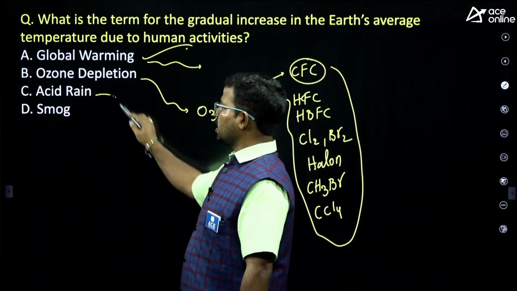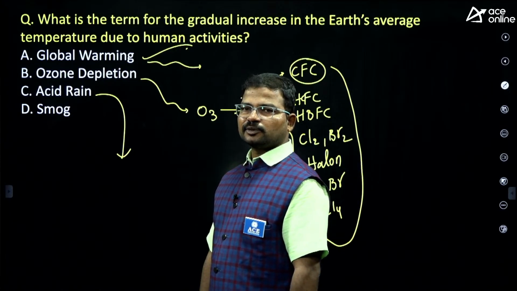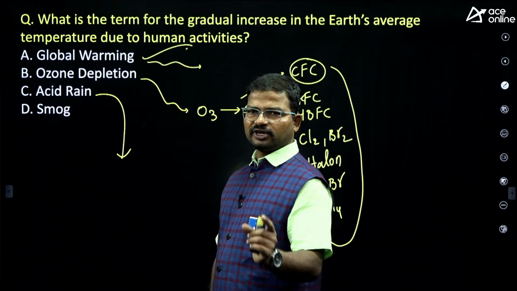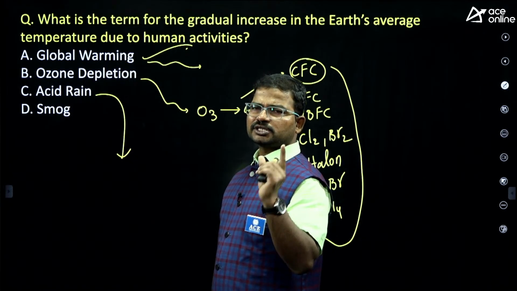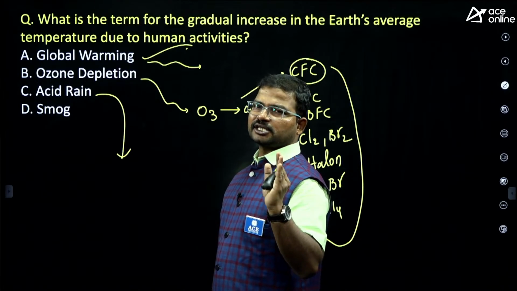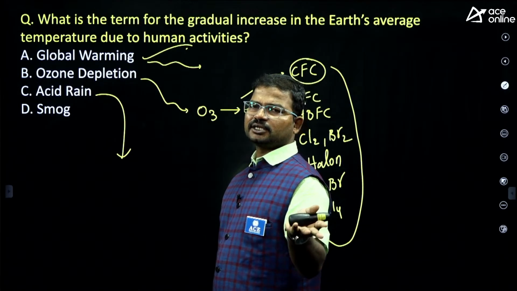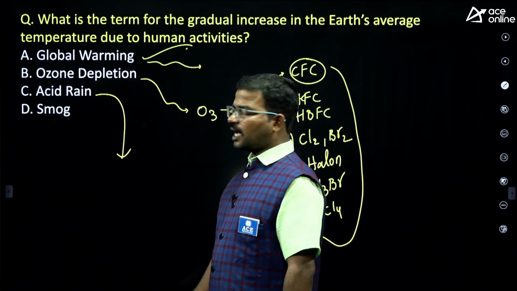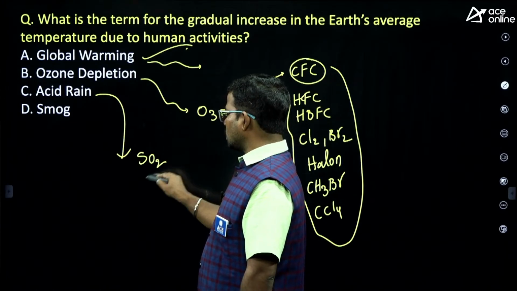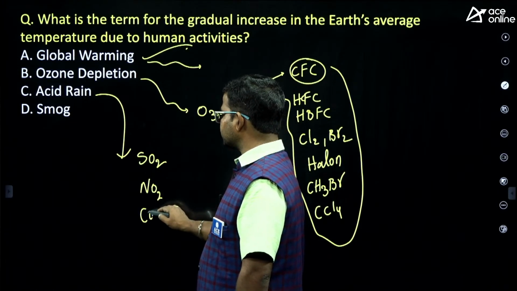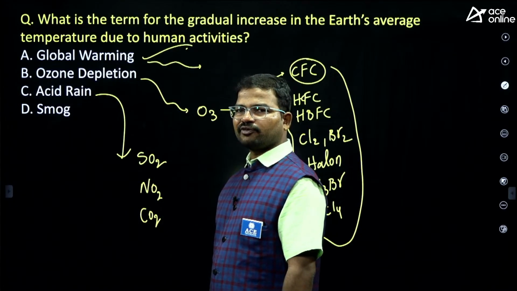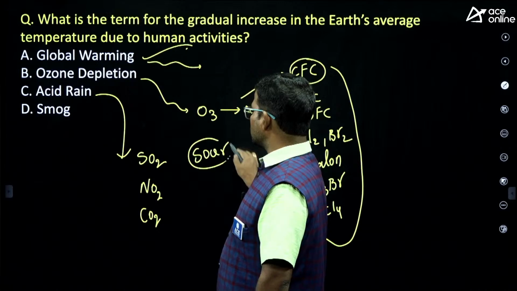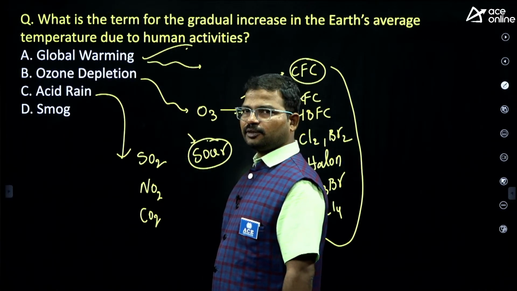Next, acid rain. Actually, rainwater is considered the purest form of water, so its pH value is exactly 7. It has neither acidic nor basic nature. But if we observe sulfur dioxide, nitrogen dioxide or carbon dioxide in water samples, they have a little bit of a sour taste, mostly because of the existence of these types of chemicals.